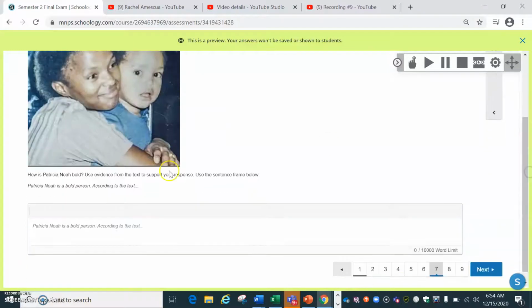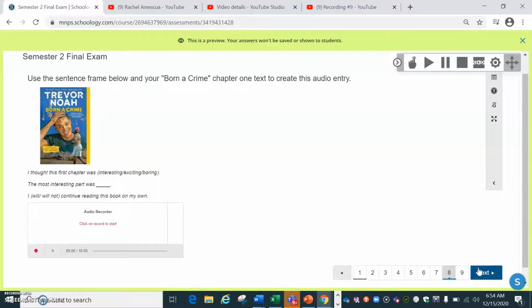Here, you will answer the question, how is Patricia Noah bold? You will type your answer here using this sentence frame. Here, you will complete this sentence frame and you record yourself. So remember, you're going to push the red button.